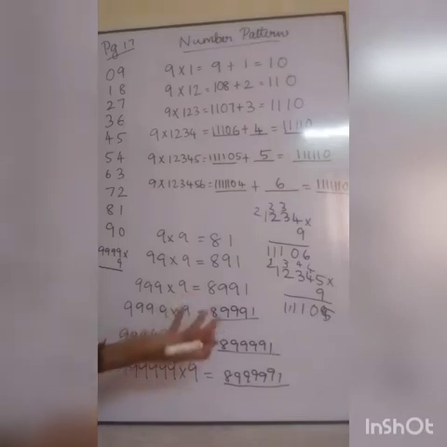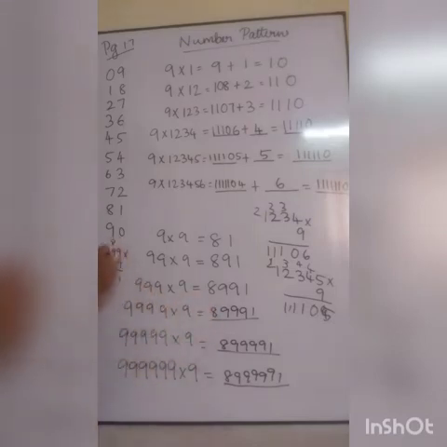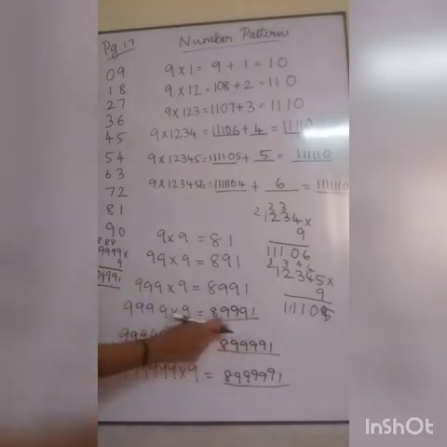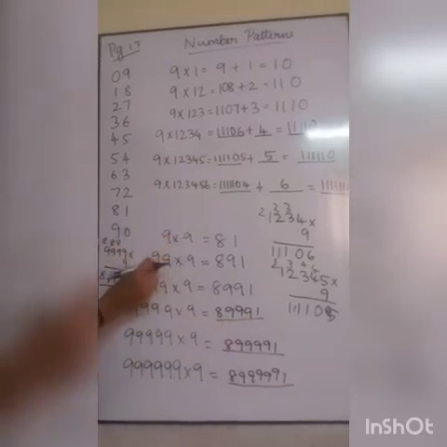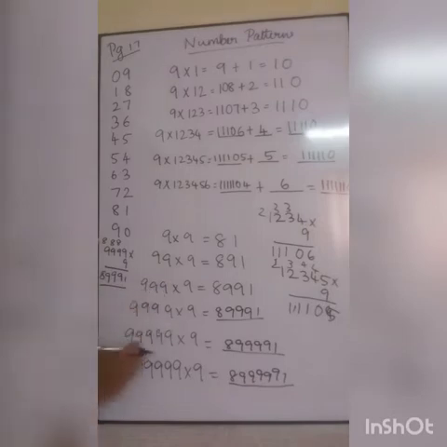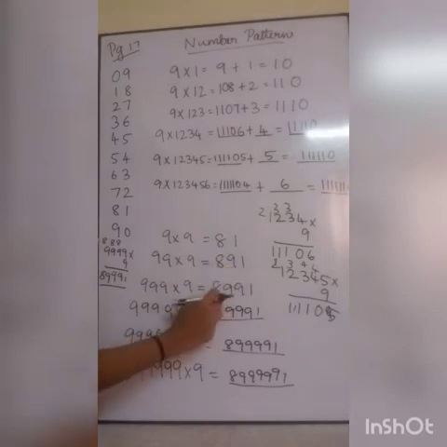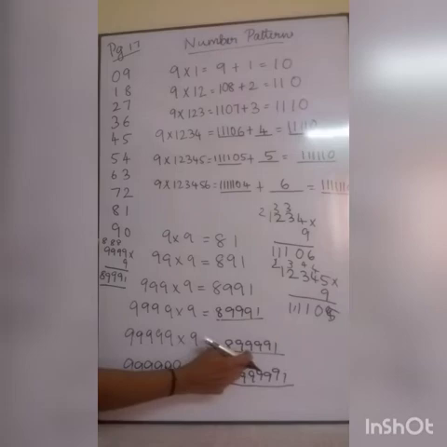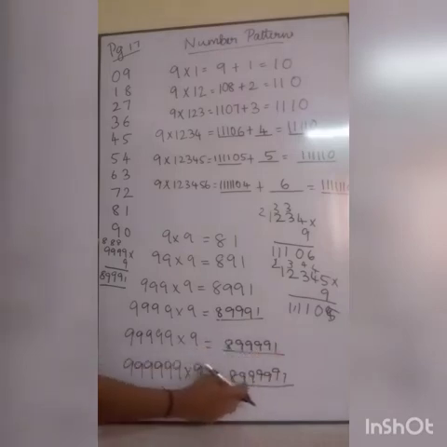If you are getting this, no problem. 9 9s are 81, 9 9s are 81 plus 8 is 89. Did you get this answer? So 2 9s are used, 3 9s, 4 9s, 5 9s, 6 9s, into 9. So I am getting 89, 891, 8991, 89991, 899991, 8999991.